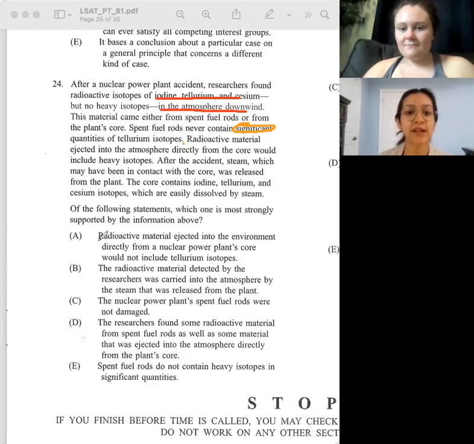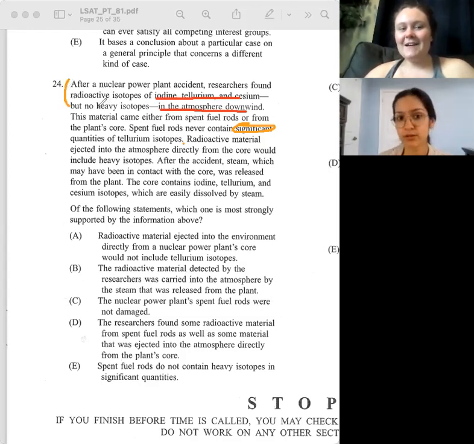This specific accident must not have had any T from the core because there were no heavy isotopes. But you're right about A being wrong because we're not talking about this nuclear power plant accident, we're talking about radioactive material in general. Like it's not even relevant because it's not talking about the specific accident.